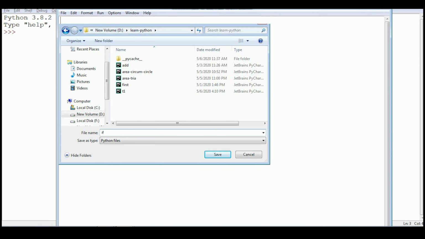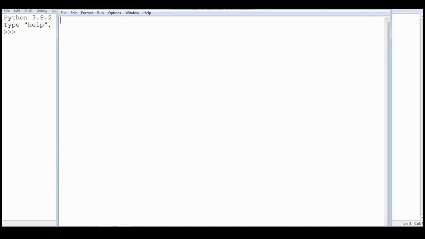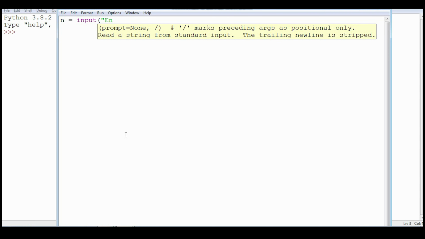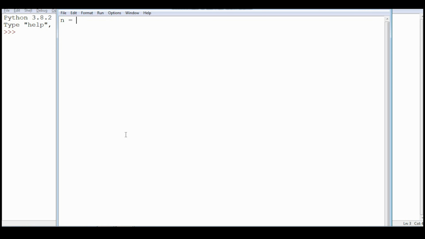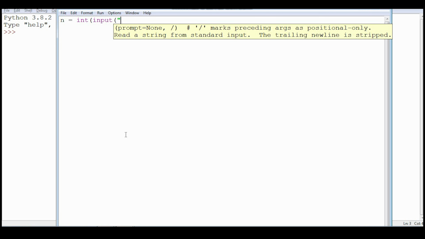I'll give the name as if. As an example, we will just check whether the value is less than 10. I'll accept one integer number n using input.